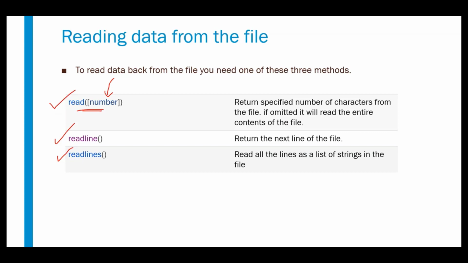So it works in two different ways. When I specify a number, it returns that specified number of characters from the file. If omitted, it will read the entire contents of the file. Now the readline and readlines. The readline function returns the next line of the file, and the readlines method reads all the lines in the file as a list of strings. So the three functions behave in different ways. We'll see practically how we can use these three functions: read, readline, readlines.